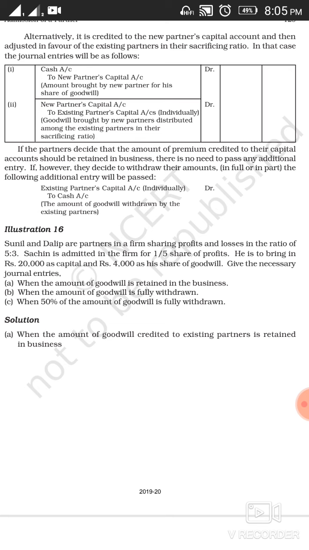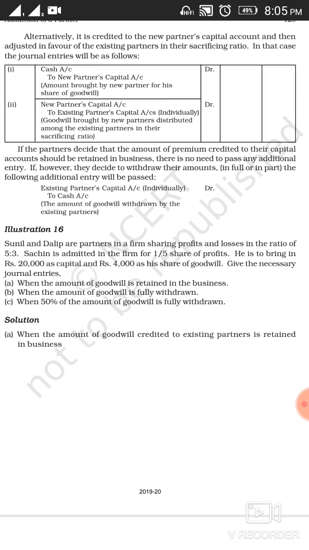However, if the existing partners want to withdraw their amount in full or in part, then the following journal entry will be passed. Existing partners' capital account debit individually to cash account.